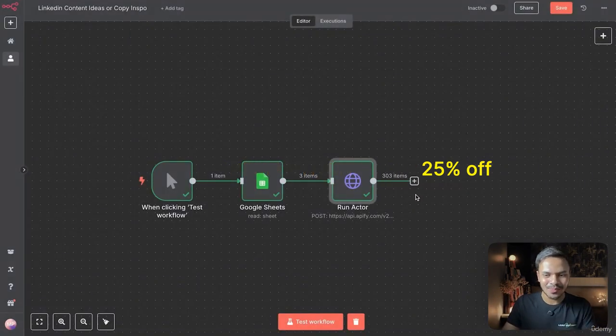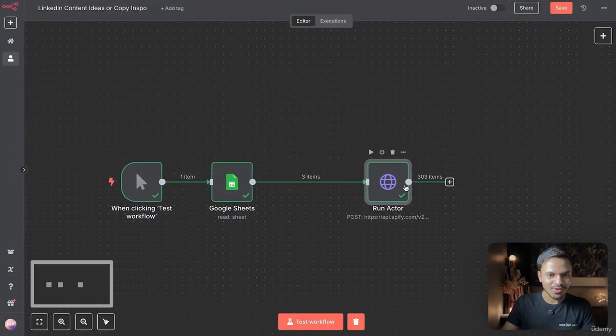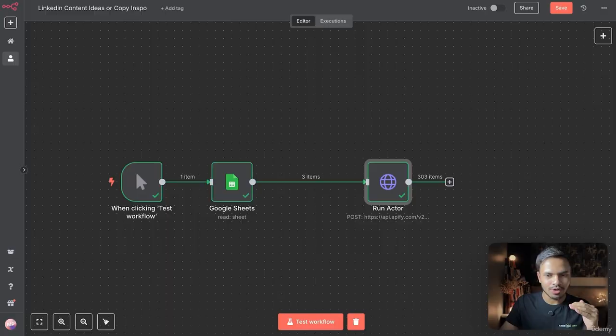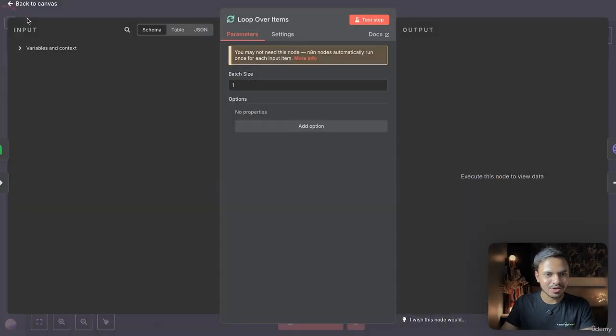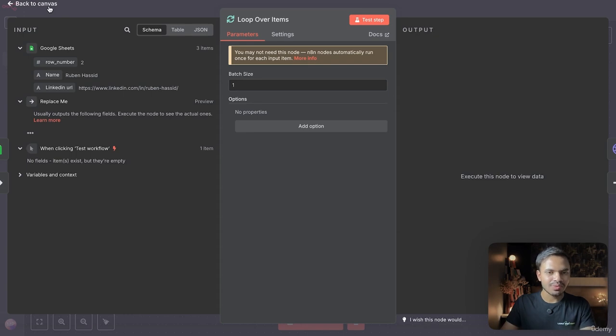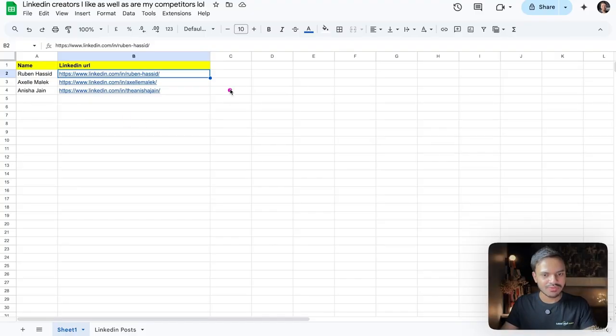Yeah, so coming back to the point, since we are performing multiple rows, we need to include a loop. Alright, I hope this makes sense. It's nothing too crazy. So what we want to do is we want to perform all of this scraping one by one. For example, you can see the batch size 1. So it will perform for the first row, second row and third row in a loop.